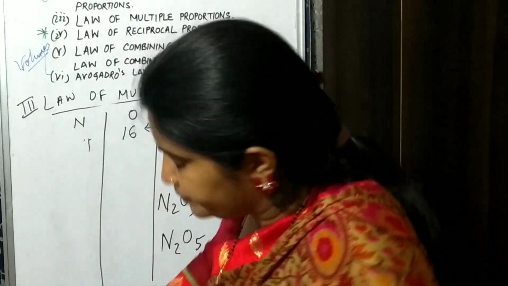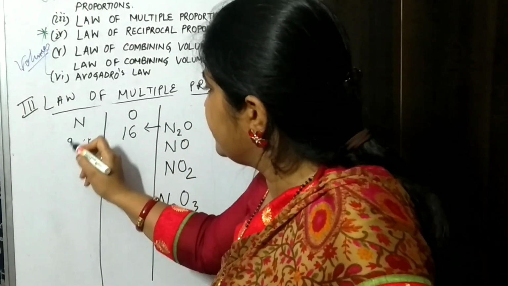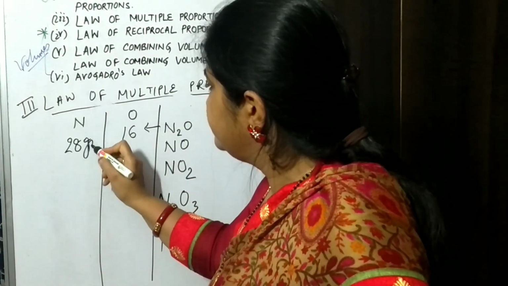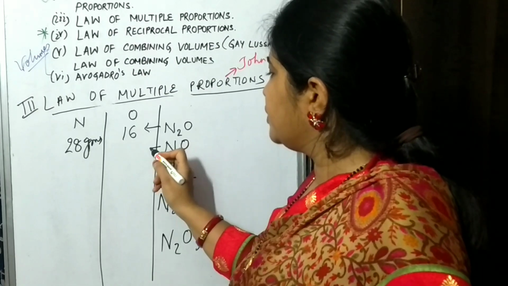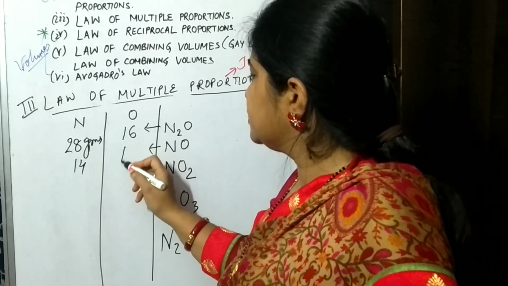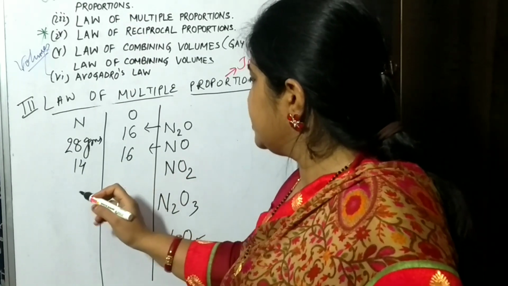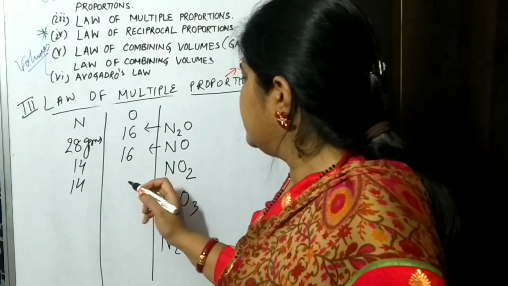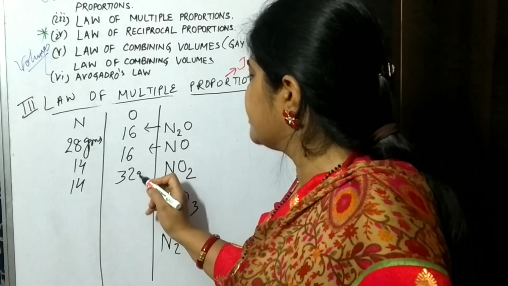Now in this compound, it is 14 grams nitrogen and oxygen is 16 grams. Nitrogen here 14 grams, oxygen 32 grams.